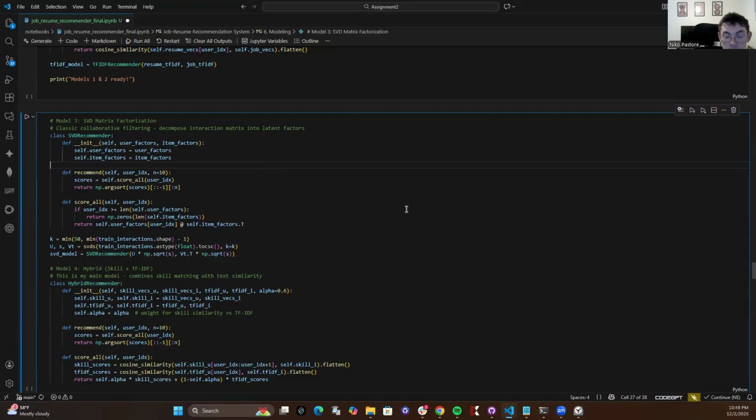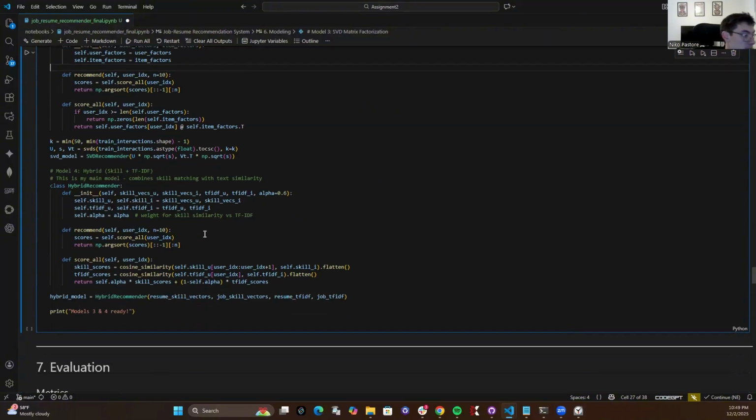This performs the matrix factorization on the sparse interaction matrix we created. And then the fourth model is the hybrid. This class HybridRecommender implements the weighted average logic I described in slide 9. And you can see the alpha parameter here set to 0.6.